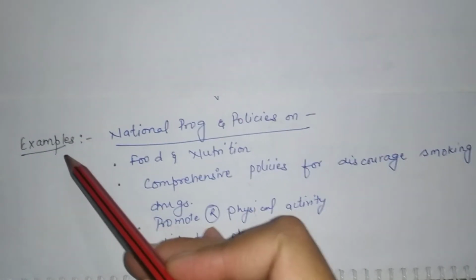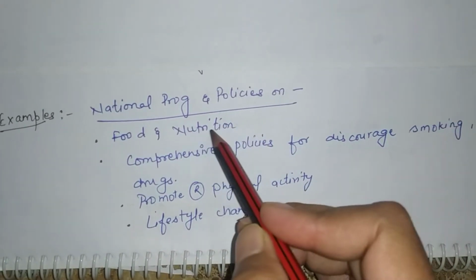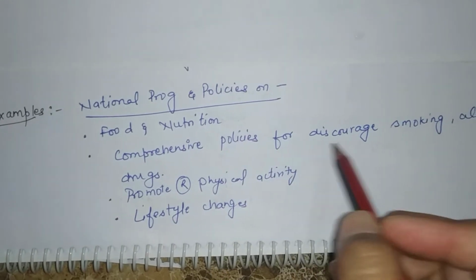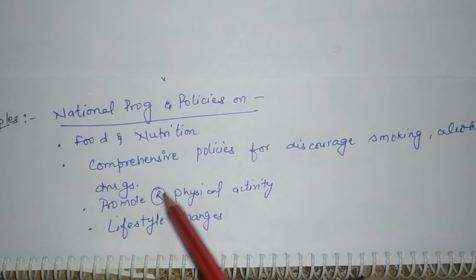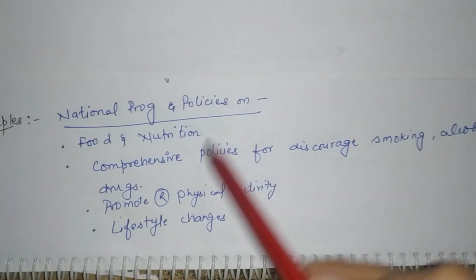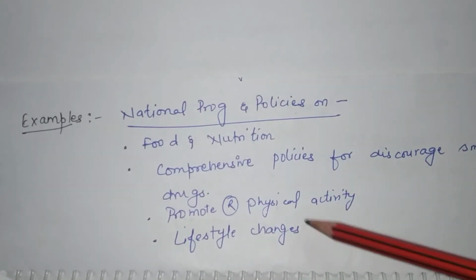There are some examples of primordial prevention: national programs and policies on food and nutrition, comprehensive policies for discouraging smoking, alcohol and drugs, and promoting regular physical activity and lifestyle changes. So these are the examples of primordial prevention.